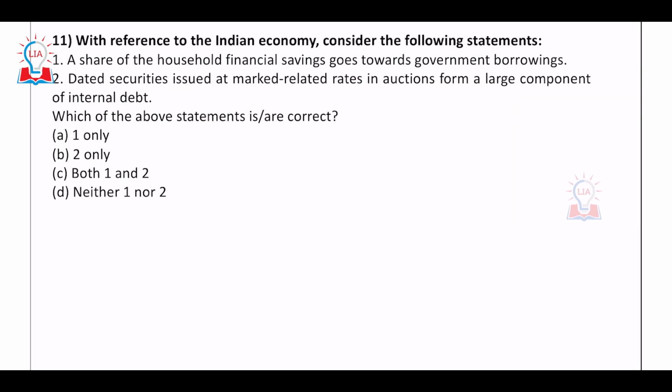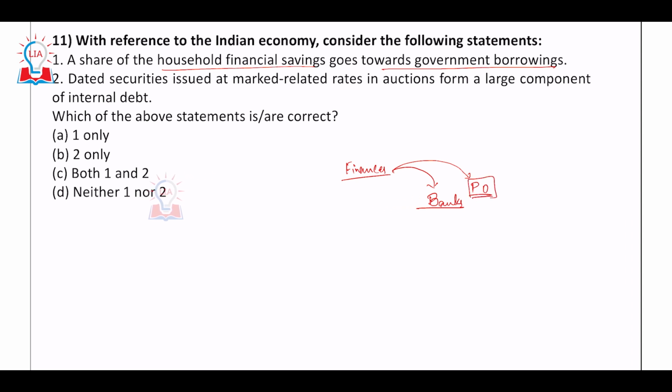Next. Question number 11. With reference to Indian economy, consider the following statements. A share of household financial savings goes towards government borrowings. A very simple way of understanding. What do you do with your money, right? Whatever finances you have, you are going to put some money into banks, right? Or you are going to put it into post office savings, right?